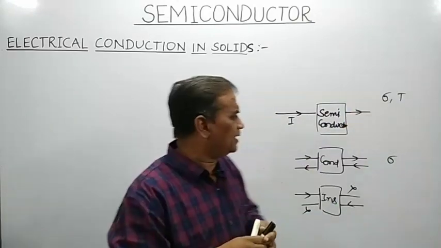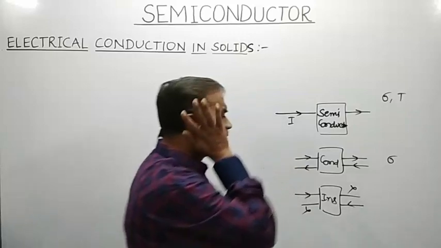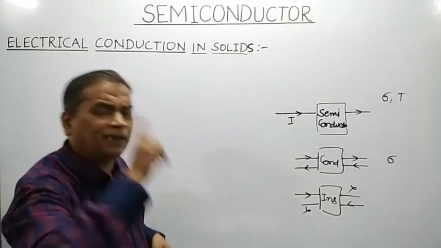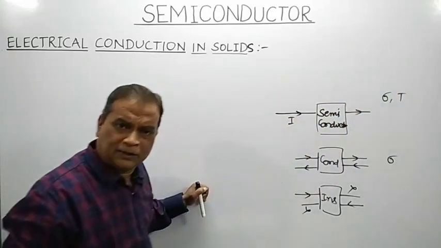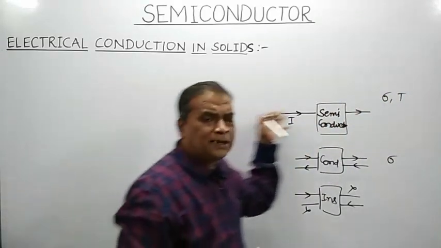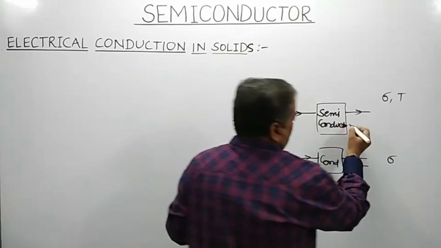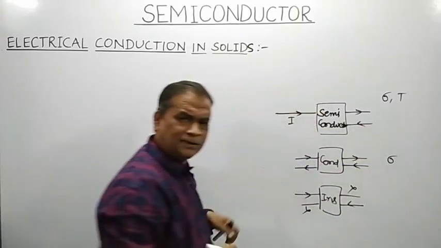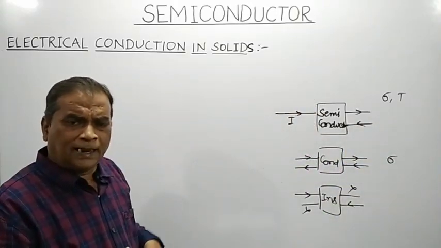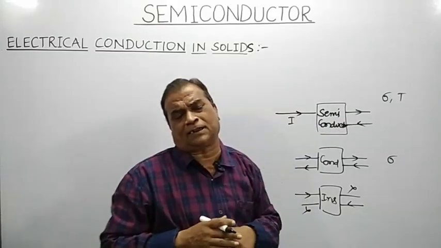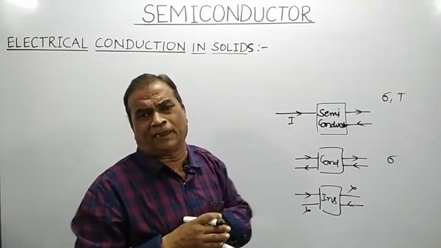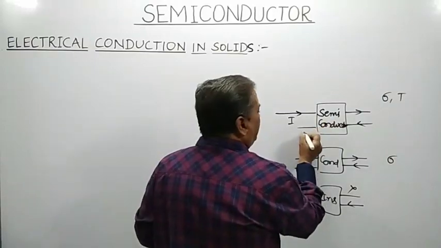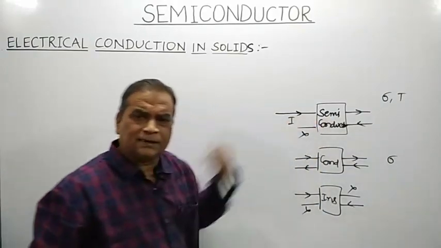Just like electrical conductivity. Now, as far as a semiconductor is concerned, it is possible to control in which direction current is allowed to pass. Suppose I enter the current from this end. Then you can command the semiconductor that it won't allow any current to pass in the opposite direction.